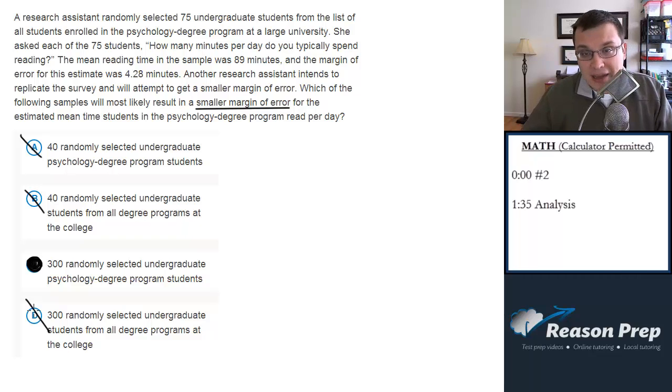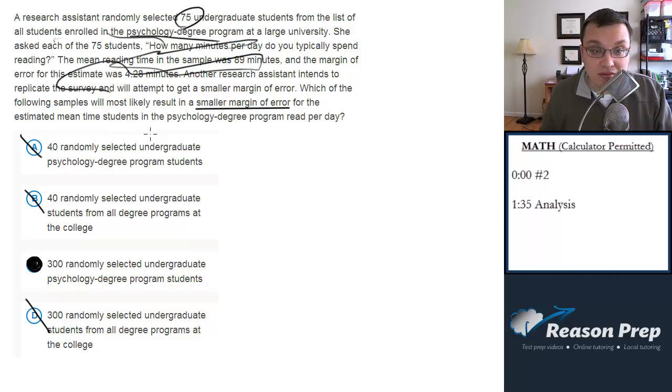Again, the reading, and there's just so much to read here, and most of it is completely useless. I mean, the only really important thing here is that there's 75 undergraduate students from the psych degree program. The rest of this is essentially irrelevant until we get to the point where we want to get a smaller margin of error, and then, as I explained in the problem part of the video, you just pick the one that gets you the higher number of students and in the same program.